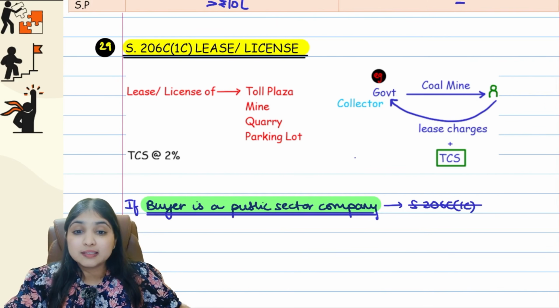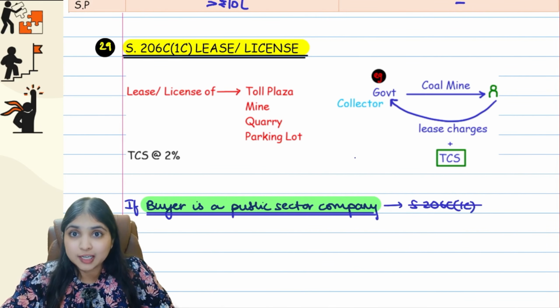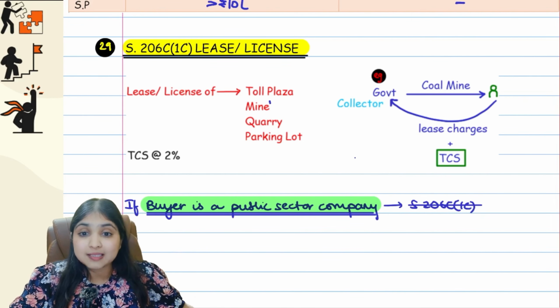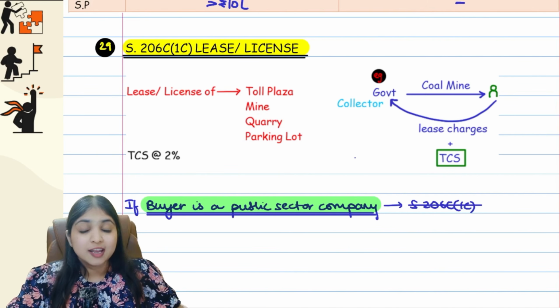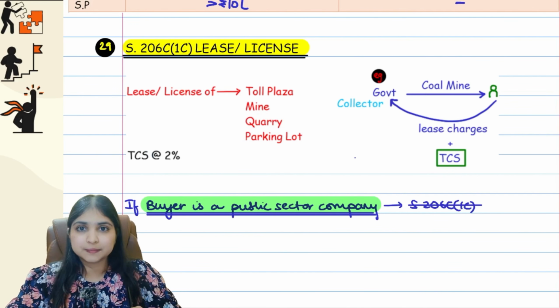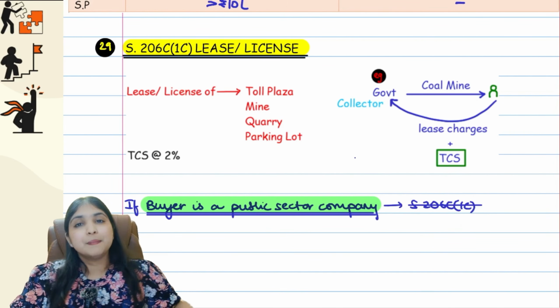Let's say you're taking some parking lot on lease. Now you'll pay consideration for the parking lot lease. Along with the consideration, you'll have to pay TCS also. So toll plaza, mine, quarry or parking lot, any lease or license, TCS will apply at the rate of 2%. Okay guys, 2%, and even over here the buyer should not be a public sector company.